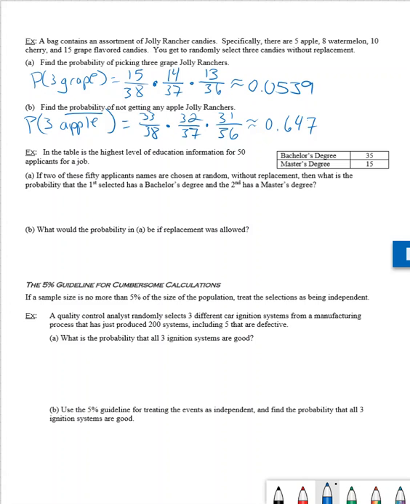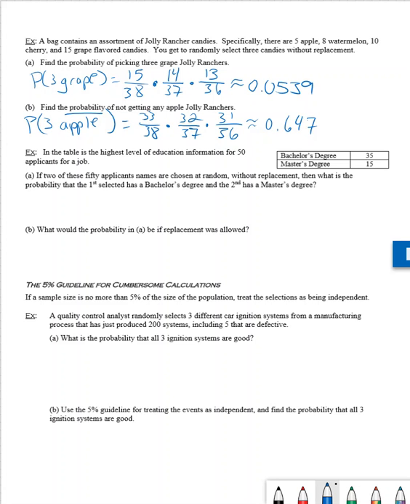All right, so for this next part, we're going to be looking at the table given to us. In that table, 35 of these candidates have a bachelor's degree, 15 of them have a master's degree. The table gives the highest level of education information for 50 applicants for a job. Part A. If 2 of these 50 applicants' names are chosen at random without replacement, so that means they're not going to put them back as soon as they select them,